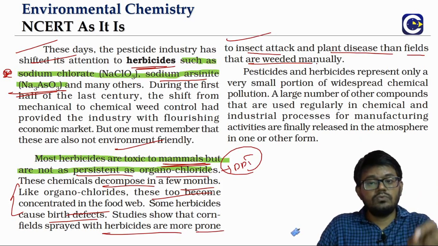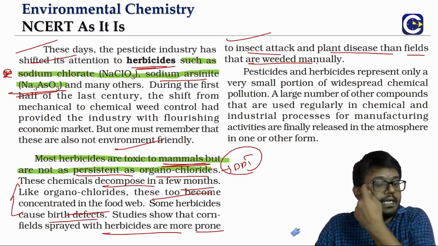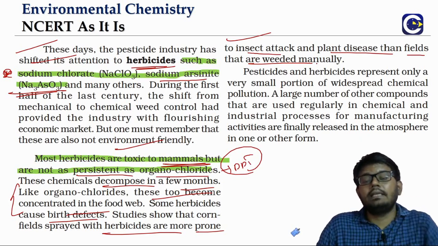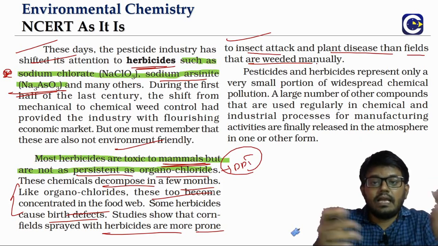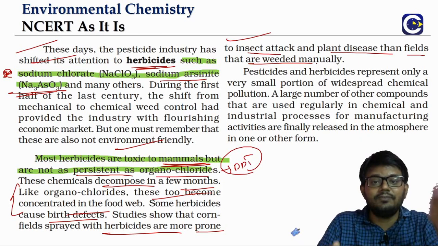So we are trying to control the weeds by using herbicide, but because we use herbicide, the field becomes more prone to insect attack. Then we will have to use the insecticide. Which means the entire field will be full of chemicals only.